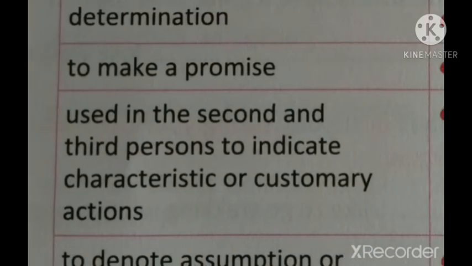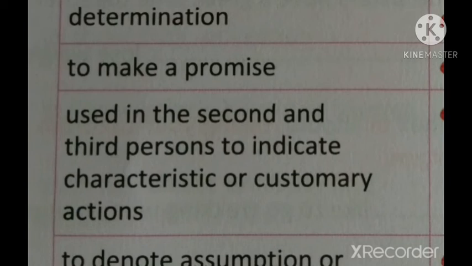Let's see the functions of will. Will is used to show willingness or determination. So in order to show willingness, or in order to show determination, we can use will. And will is used to make a promise. If you want to make a promise, you can use will. Will is used in the second and third persons to indicate characteristics or customary actions.